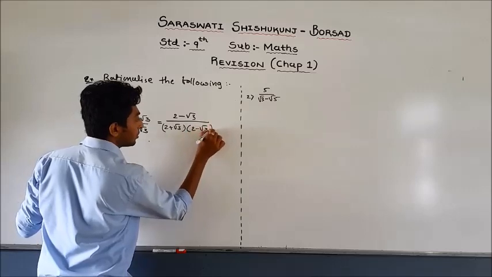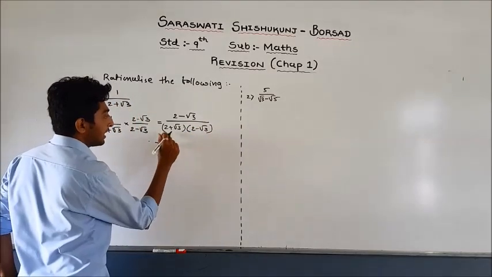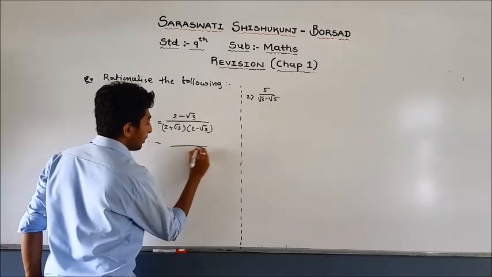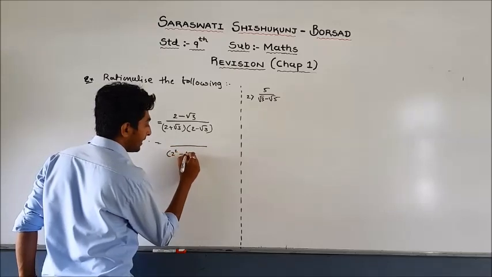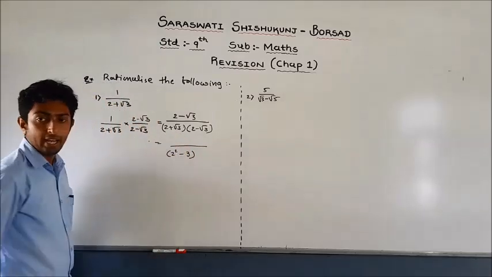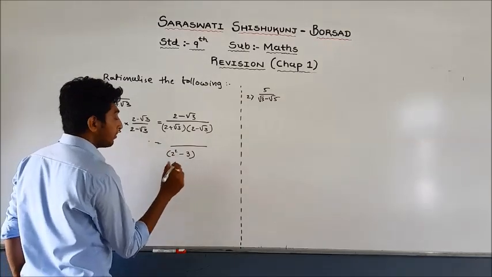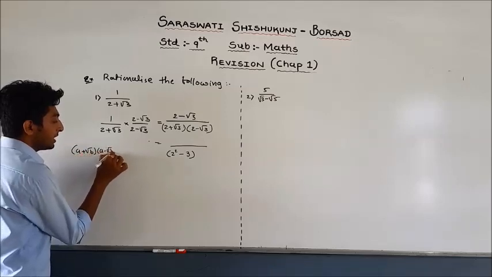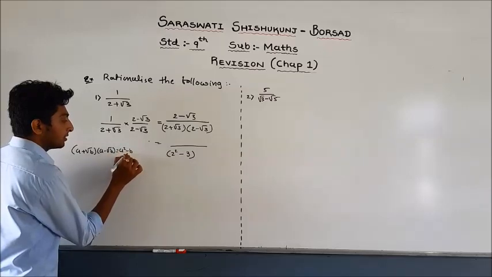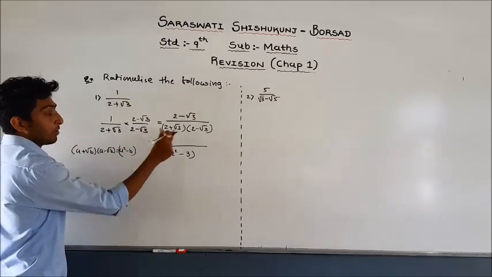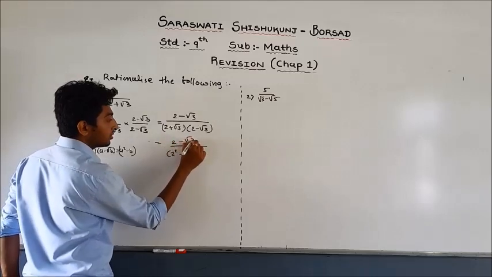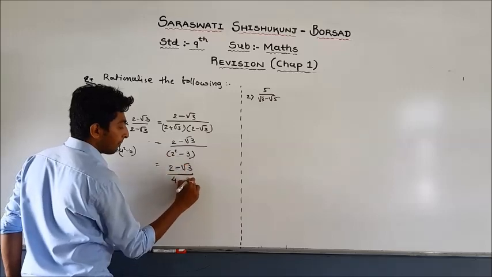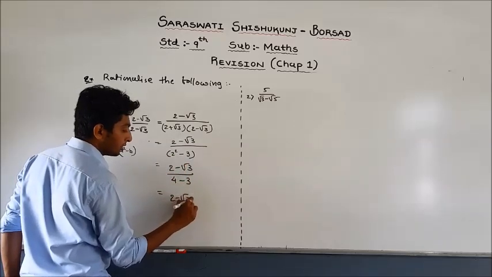Now remember the result: (a + √b)(a − √b) equals a² − b. What is the result? Once again, (a + √b)(a − √b) equals a² − b. This result we have to use here. So (2 − √3) divided by 2² − 3, that is 4 − 3. Answer is 2 − √3.